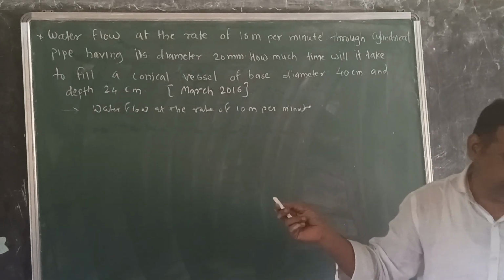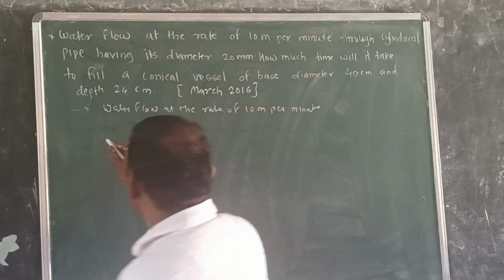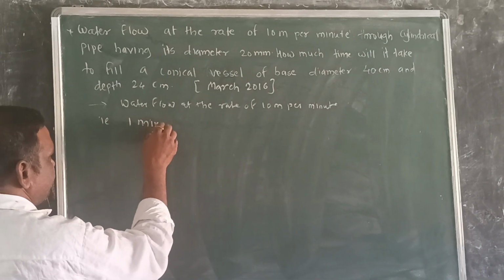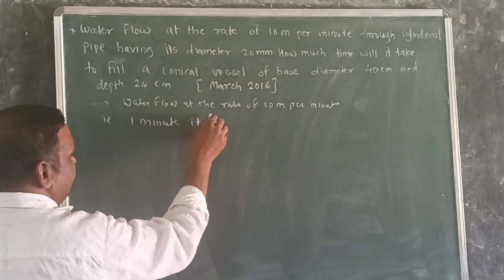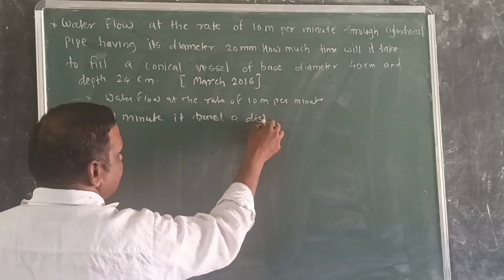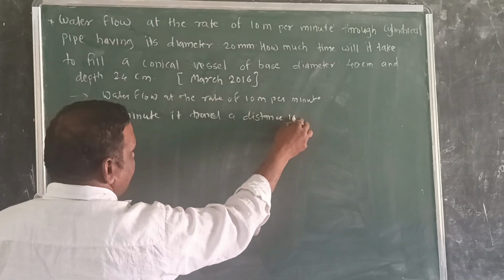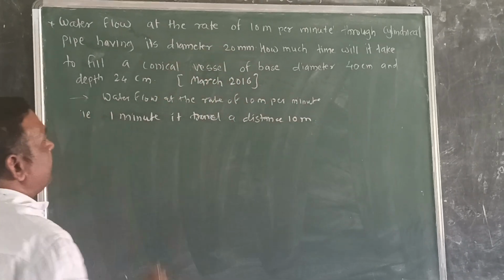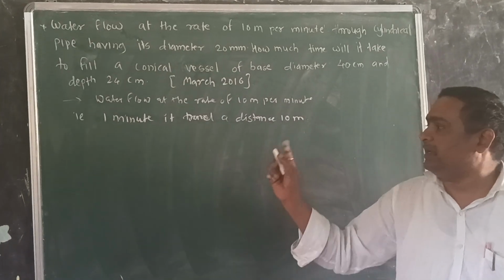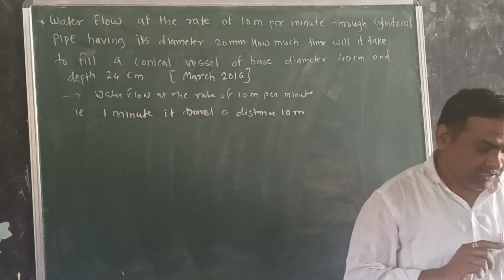What is the meaning of this? In 1 minute, it travels a distance of 10 meter. What is the meaning of this sentence? That water travels 10 meter distance in 1 minute.